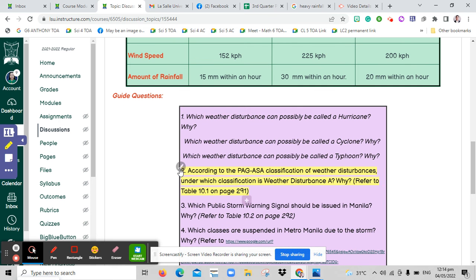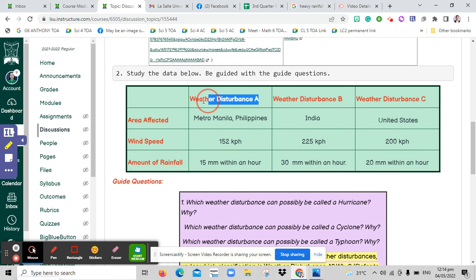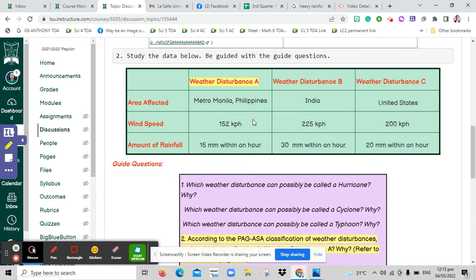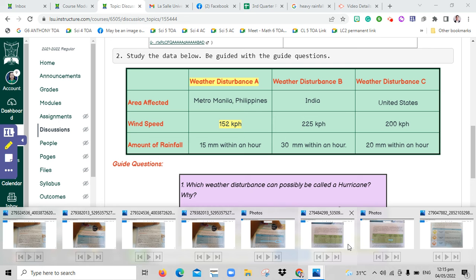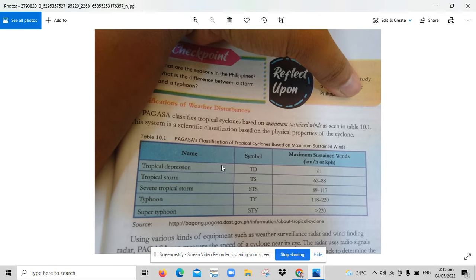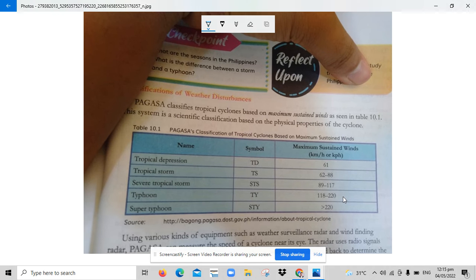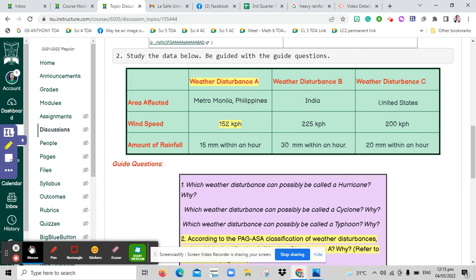Second question, according to Pag-asa classification of weather disturbances, under which classification is weather disturbance A and why? So we will now focus on weather disturbance A, aka a typhoon. Okay, so to see which classification of weather disturbance this is, we will focus on its maximum wind speed, which is 152 kilometer per hour. And so we will check which classification it belongs to. 152 lies in this range. And so the one that affects Metro Manila, Philippines is a typhoon.